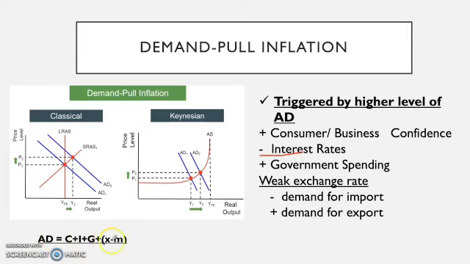And here we see the equation for aggregate demand: C, consumption, plus investment, plus government spending, plus net exports. So if all of these things happen, where you have a weaker exchange rate, where the demand for exports, people are demanding more, then you're going to find that we will have a shift of the AD curve, the aggregate demand.